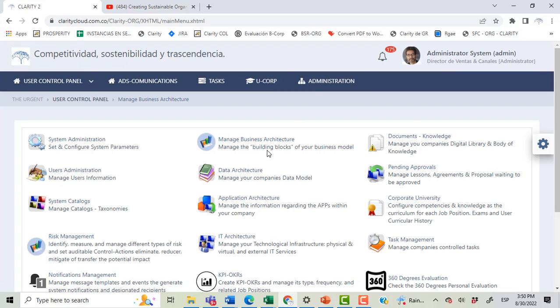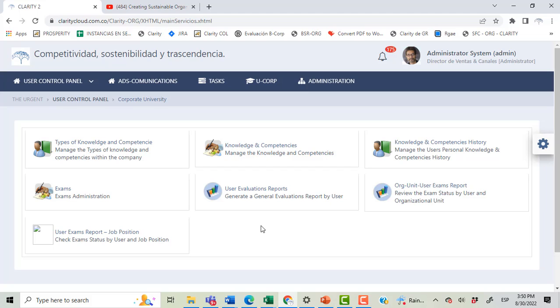Also, we have a corporate university model which aims to develop a specific catalog of knowledge and competencies that must be developed by the people in the company. And with this knowledge and competencies, a curricula is built for each job position.